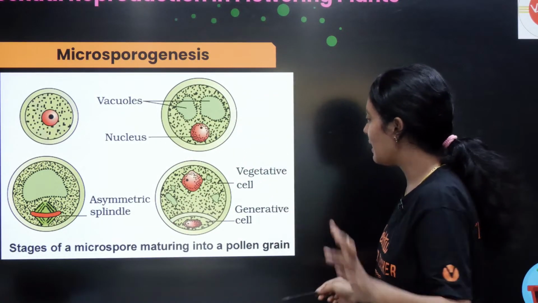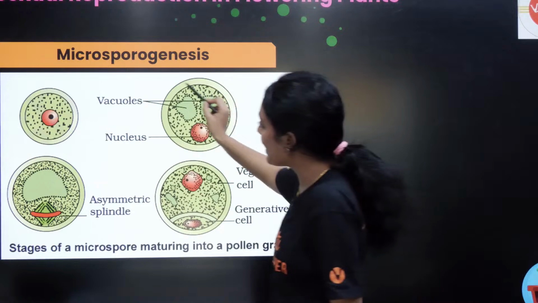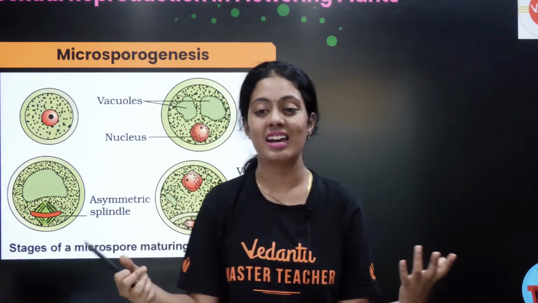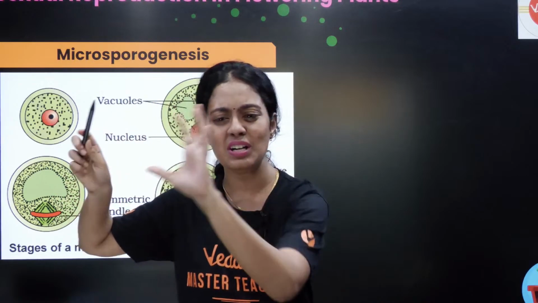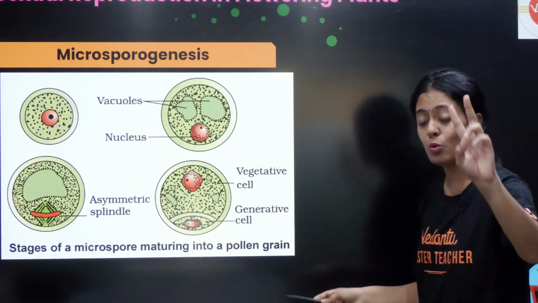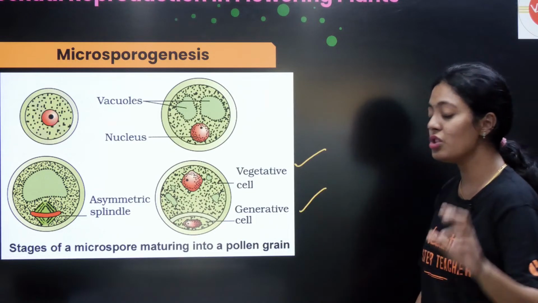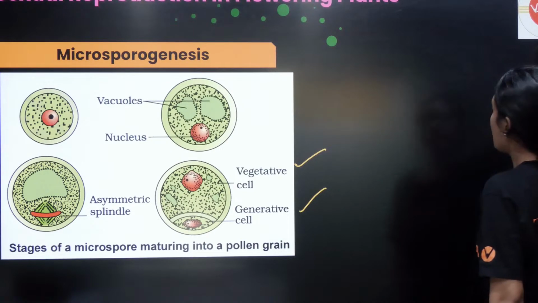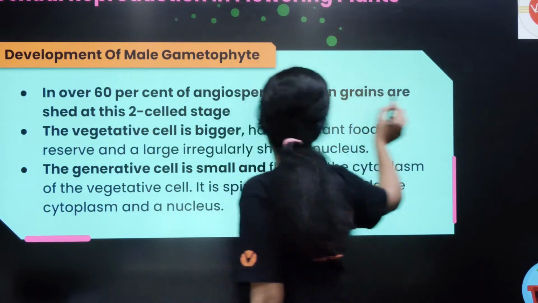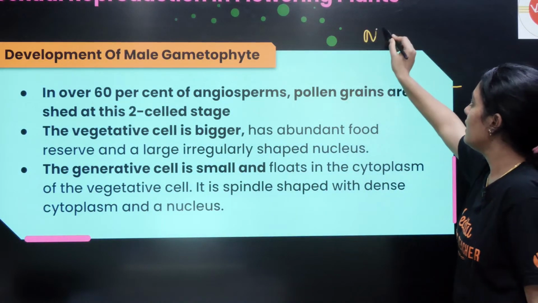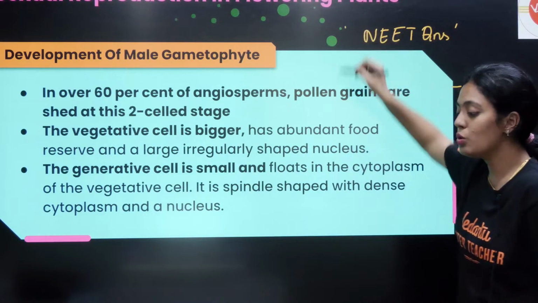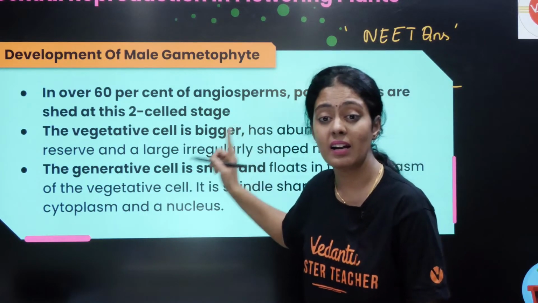Yes. இப்போ என்ன நடக்குது பாருங்க, there is vacuolation. I think you all know about plant cell. அவங்களோட biggest characteristic என்ன? They have a large centrally located vacuole. அது ஸ்லோவா வருது. அதுக்கப்புறம் you have 2 cells, that is your vegetative cell and generative cell. Okay, so that's about pollen grain. இதுதான் நான் சொல்லிட்டு இருந்தேன். This is a very important NEET question. நீட்டுக்கு ரொம்ப முக்கியம். Okay, they can give you as a true or false, choose the correct statement. அந்த மாதிரி இது கண்டிப்பா கேட்கலாம்.